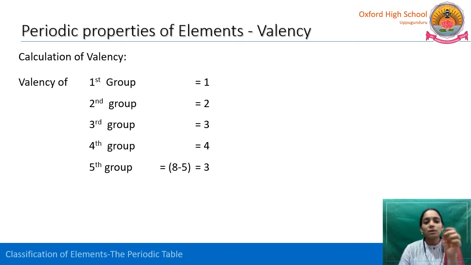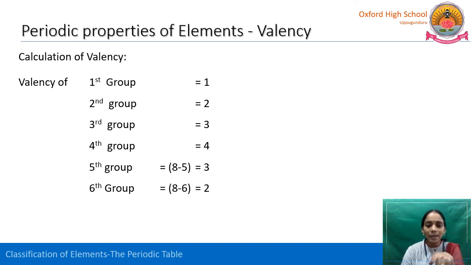So the valency of the fifth group is 3. Whereas in the sixth group, it accepts 2 electrons to get the stable electronic configuration. So we can calculate the valency by subtracting the group number from 8, that is 8 minus the group number. That is the valency of the fifth group and sixth group.